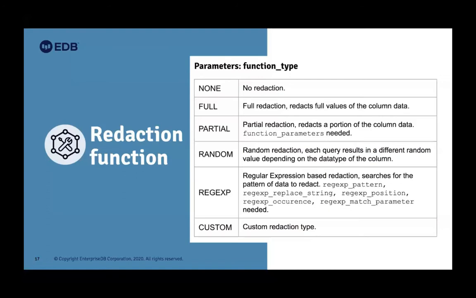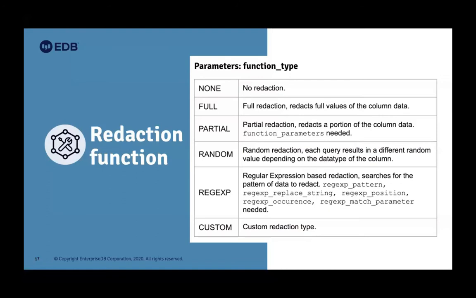The argument pattern, where you specify the pattern. Then the replacement string, where previously in partial we replaced by x, but you can choose anything. That is also possible in the partial type. Here you also have the option to use the position, where you specify where to start: from the first position of the string, or the middle, or somewhere else. You can also specify how many times the matching pattern should be applied, then the match parameter.